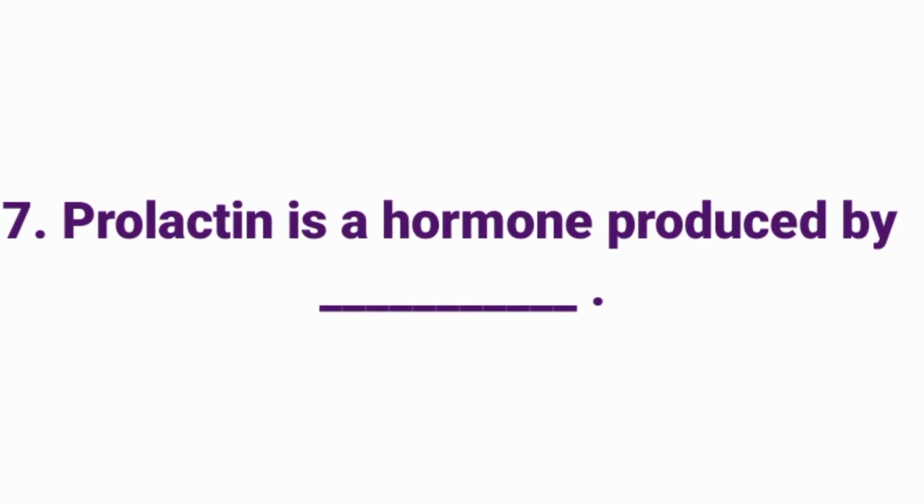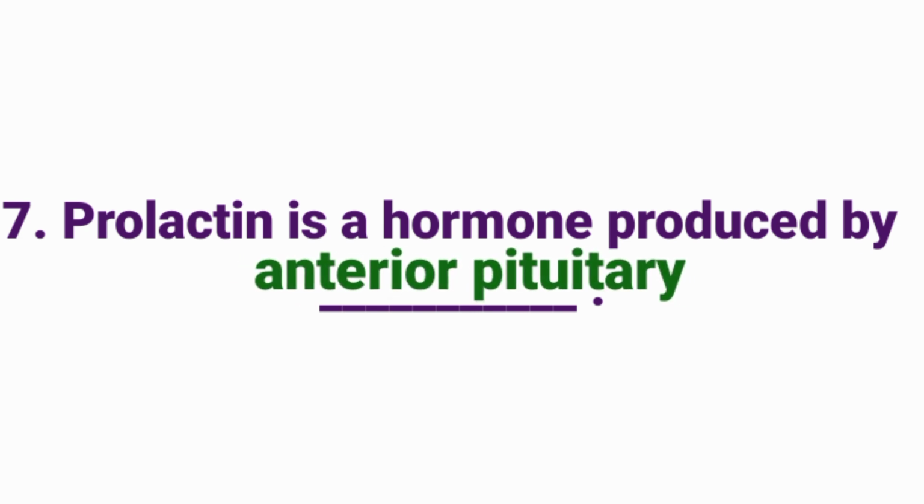Prolactin is a hormone produced by dash. Answer: anterior pituitary. Prolactin is a hormone produced by anterior pituitary.